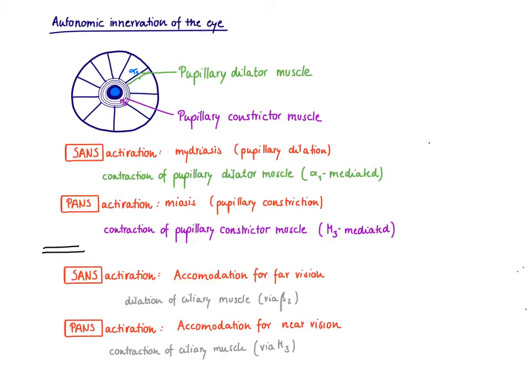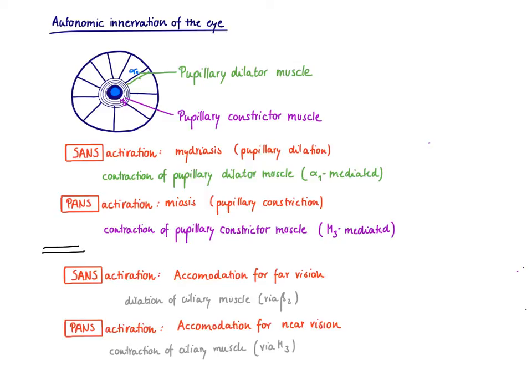And let's start with the parasympathetic nervous system. As we know that most of the responses are mediated by M3, if we are not talking about the heart, we know that it needs to be a contraction of the ciliary muscle, as M3 receptors are Gq coupled. Most of the times, the parasympathetic and the sympathetic nervous system act as counterplayers. So if the accommodation for near vision is mediated by the contraction of the ciliary muscle, we can conclude that